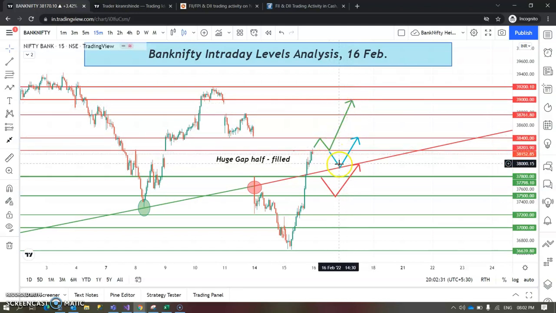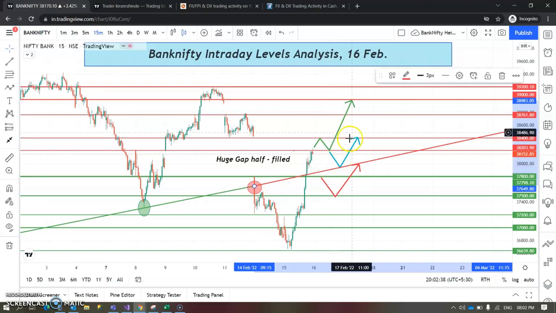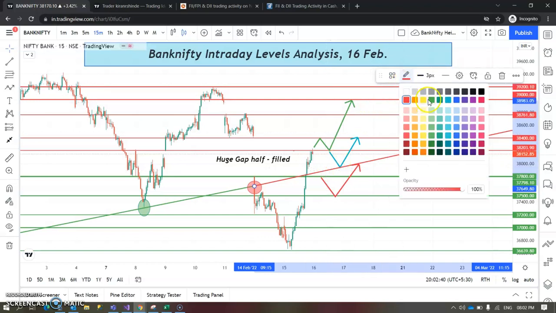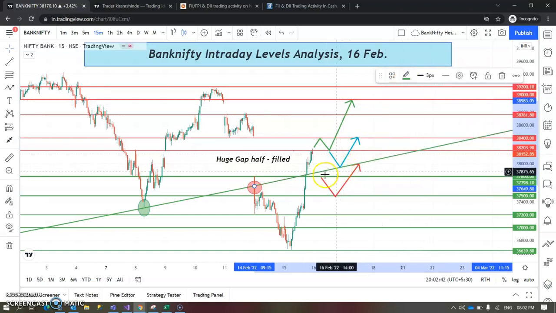Otherwise, if this level is broken, it may take the support of this trend line, which was supposed to act as a resistance. Let me mark it as green. And it would bounce back. Otherwise, if the market opens gap down below 37,800, then we can see a small downfall up till 37,500 and later it can bounce back.